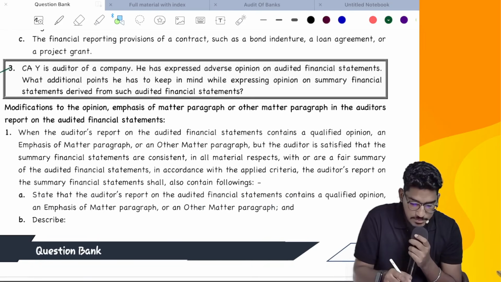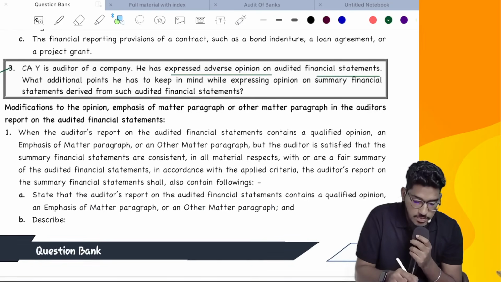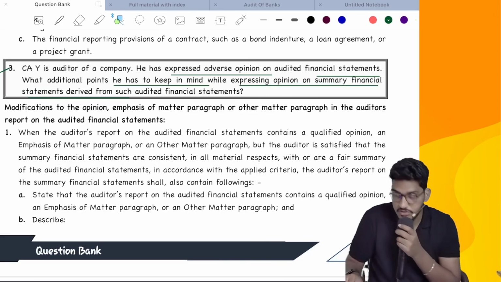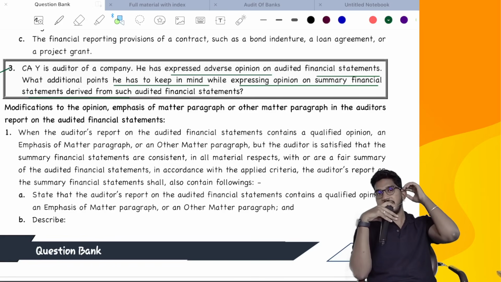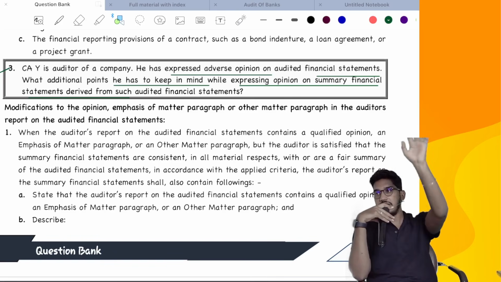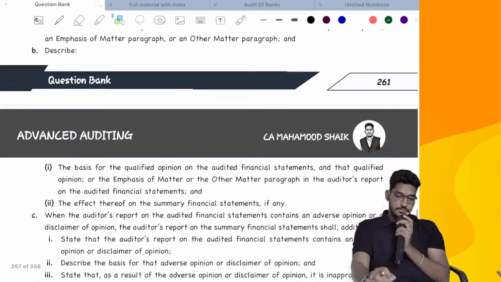CAY is the auditor of a company. He has expressed an adverse opinion on audited financial statements. What points does he have to keep in mind while expressing an opinion on summary financial statements? What will you do? Will you express an opinion? No. He will say it is inappropriate to express an opinion, but he has to mention the fact that the main audit report contains an adverse opinion and also describe the matter which has given rise to that adverse opinion. That you have to describe also. Next.